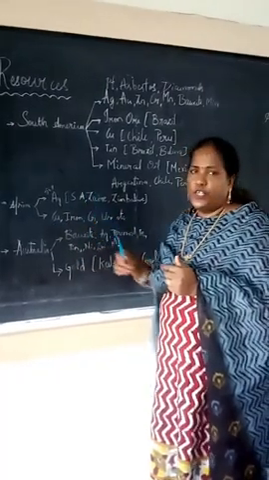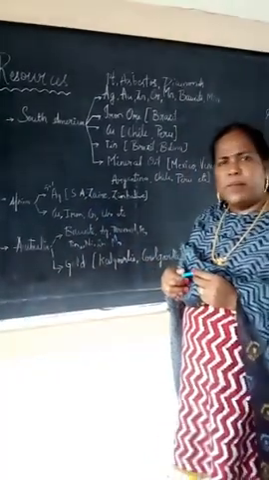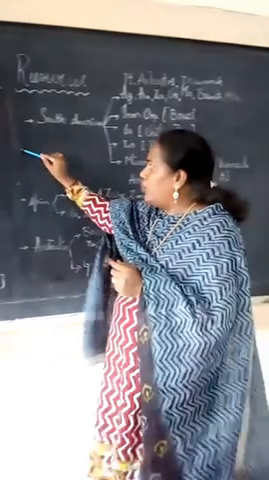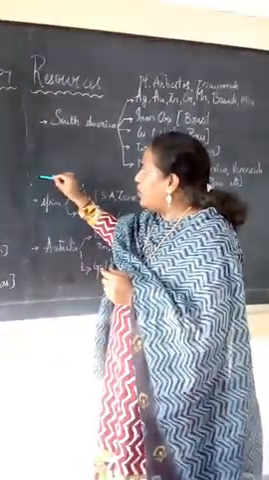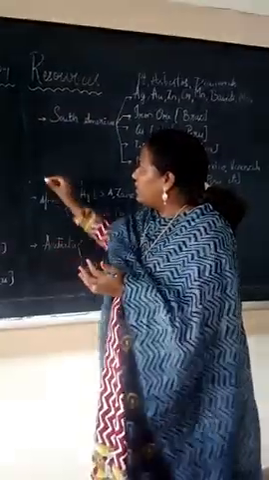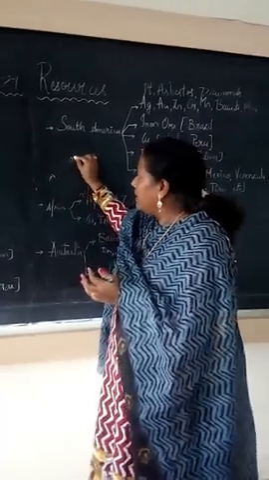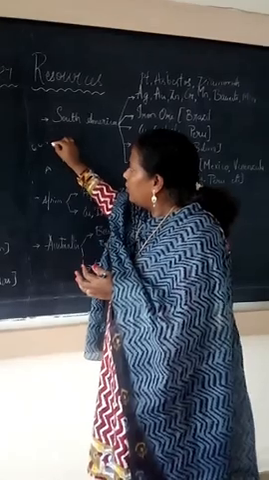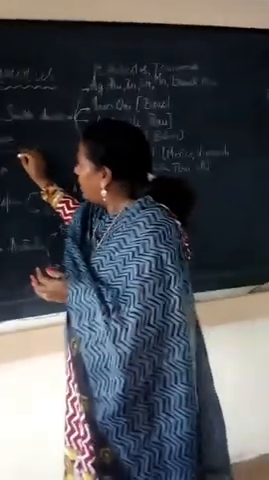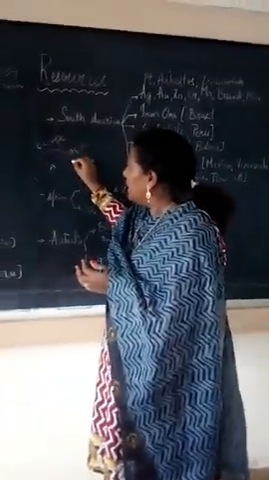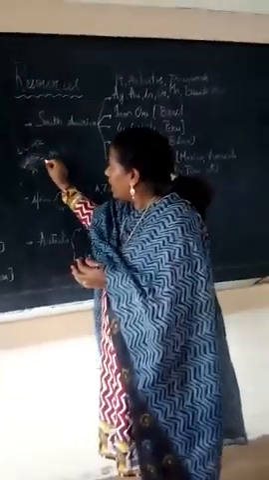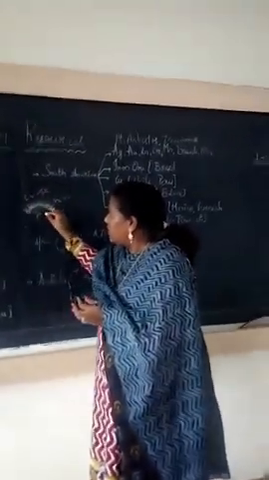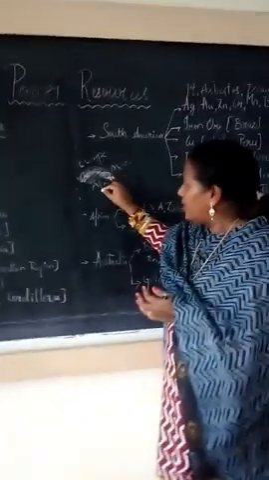Africa and Asia, Europe are divided by the Mediterranean Sea. See, here Europe is there, here Asia is there, and down is Africa. Europe is here, and here you can see the Mediterranean Sea. Down you can see Africa.